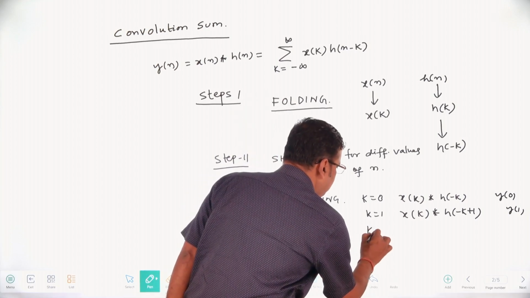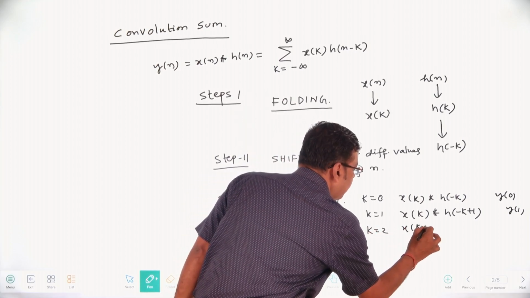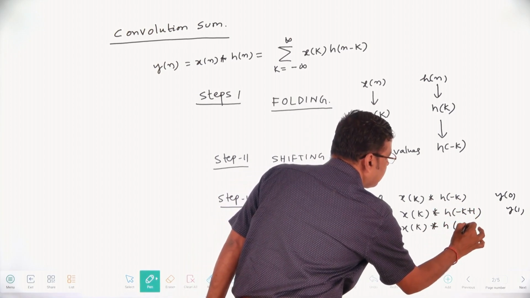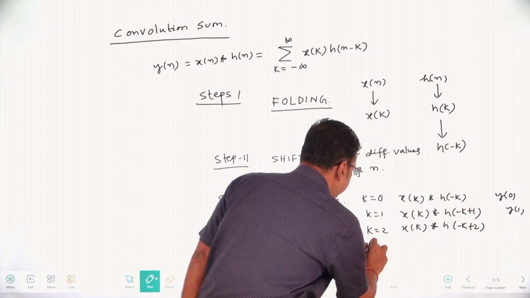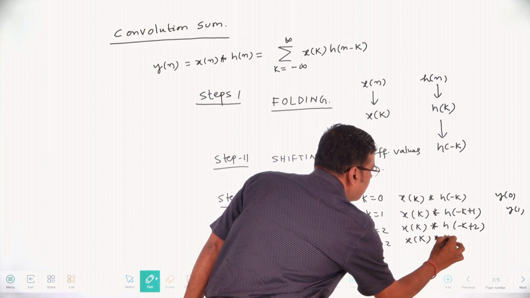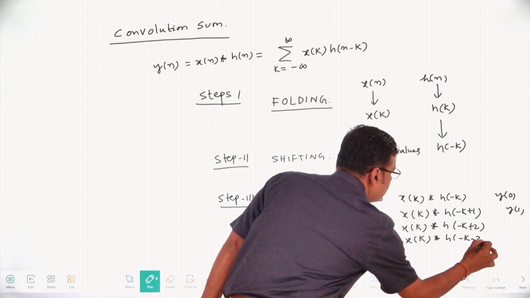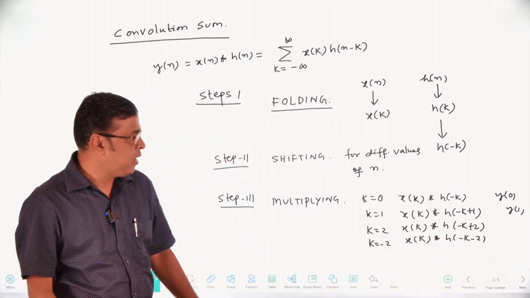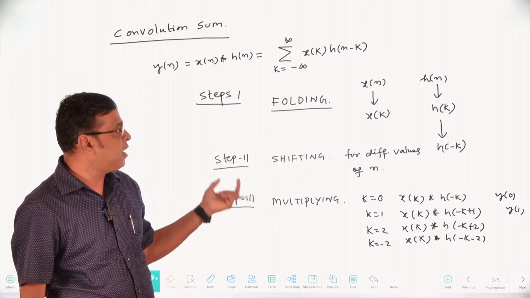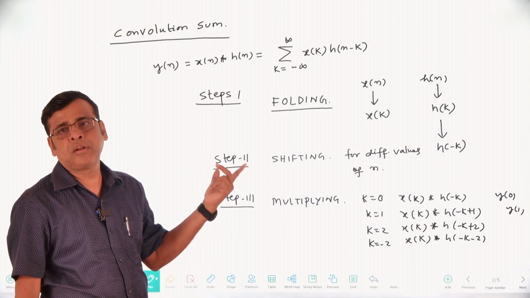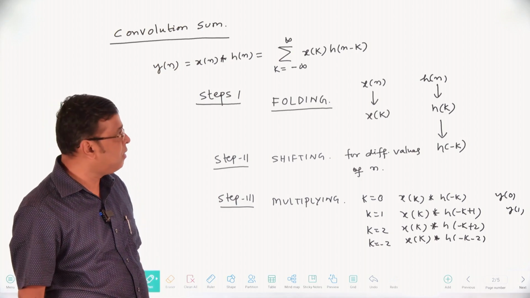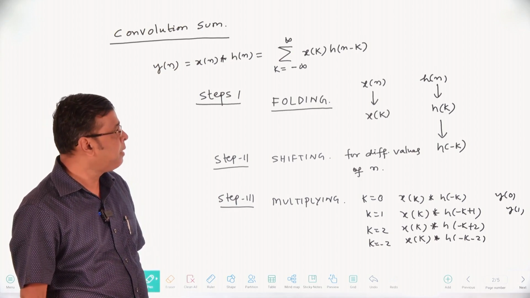For k equal to 2, that is your x of k multiplied with h of minus k plus 2, like this. If I say k equal to minus 2, that is x of k into h of minus k minus 2. For successive values of n, you have multiplied x of k into h of minus k, corresponding to y of 0, y of 1, y of 2, y of minus 1, y of minus 2, like this. In this way, you can find out the convolution for particular discrete values of n.